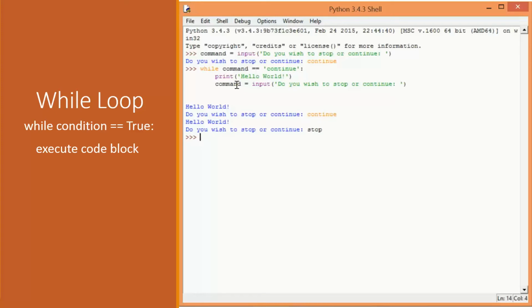One thing that you'll notice here, of course, is that we had to repeat the command equals input statement twice. I had to do it before I coded the while block, because how else would I have a command equal to continue when I start? And I have to do it here because otherwise it would never change. And you remember from last time we said, don't code anything more than once unless you absolutely have to.